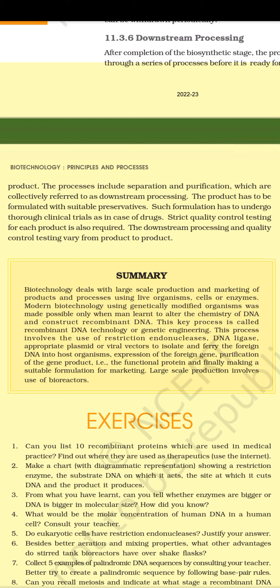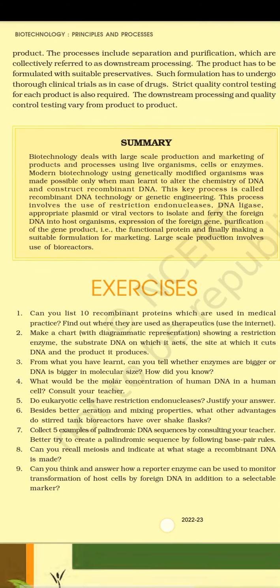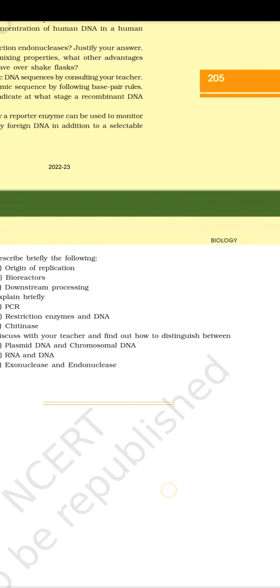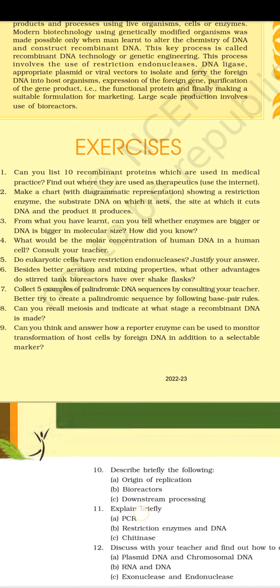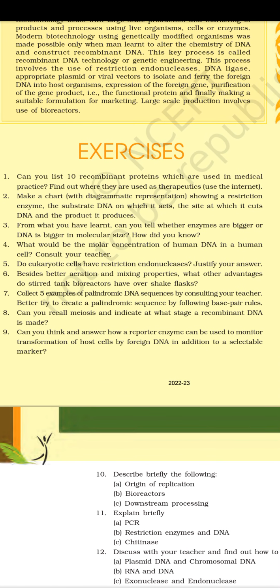Exercises. 1. Can you list 10 recombinant proteins which are used in medical practice? Find out where they are used as therapeutics. Use the internet. 2. Make a chart with diagrammatic representation showing a restriction enzyme, the substrate DNA on which it acts, the site at which it cuts DNA, and the product it produces. 3. From what you have learned, can you tell whether enzymes are bigger or DNA is bigger in molecular size? How did you know? 4. What would be the molar concentration of human DNA in a human cell? Consult your teacher. 5. Do eukaryotic cells have restriction endonucleases?